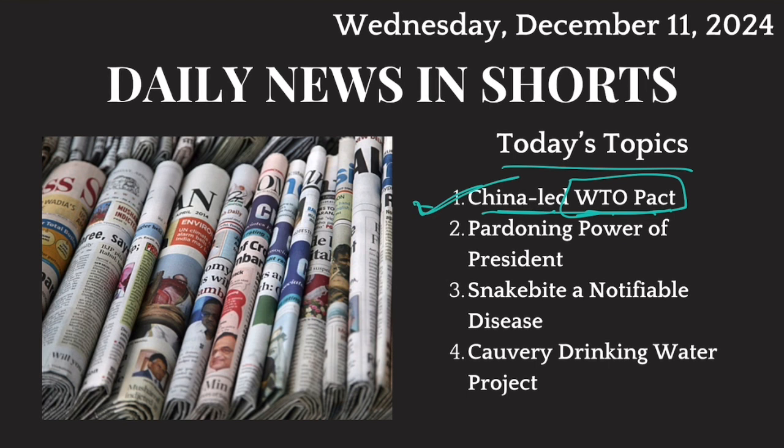Then recently, US President Joe Biden pardoned his son. His son was accused of certain criminal offenses, and the judgment for his cases was about to come. But US President Joe Biden pardoned his son. Now he won't be punished. Now, this brings into question the pardoning power of US President, and we'll make a comparison with the pardoning power of Indian President. So what is this pardoning power? We'll talk about this.